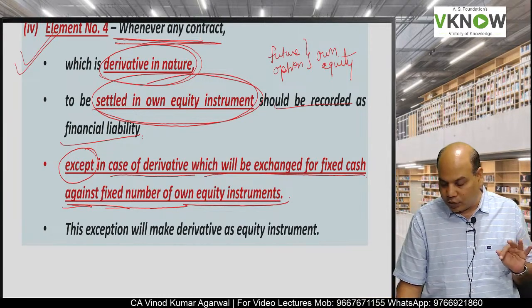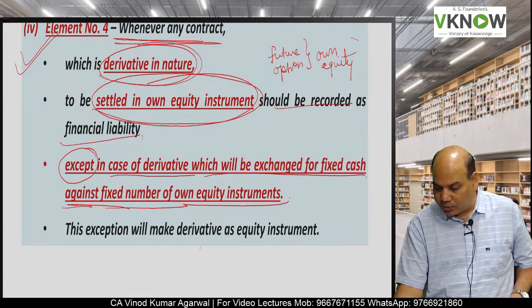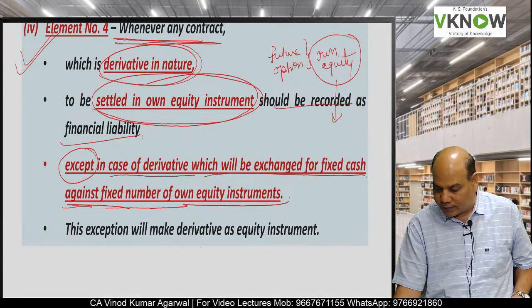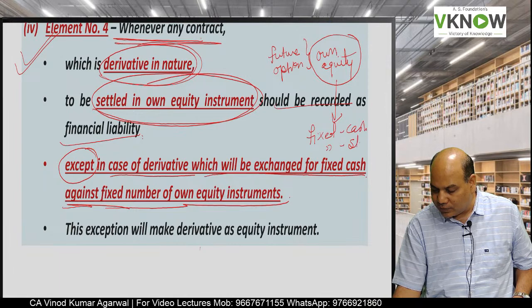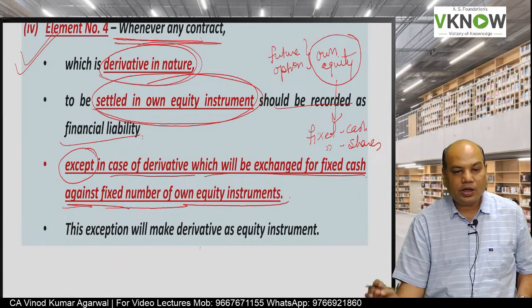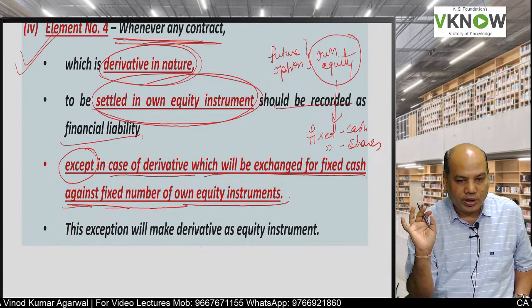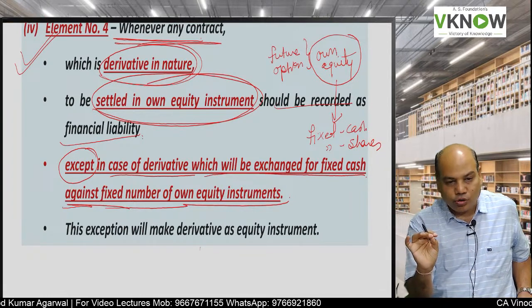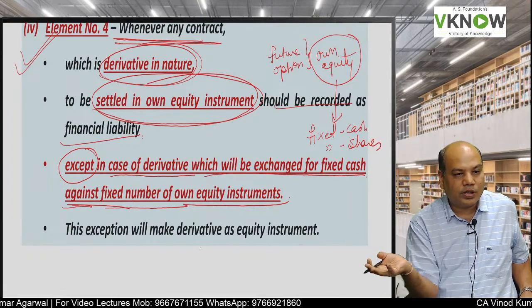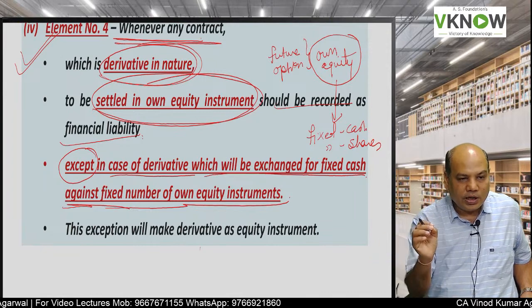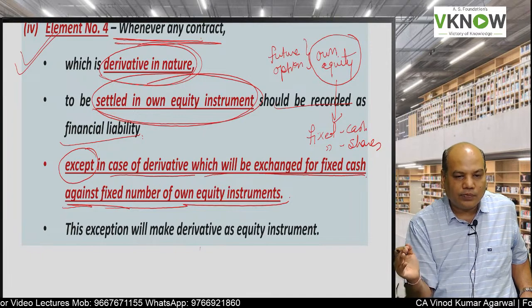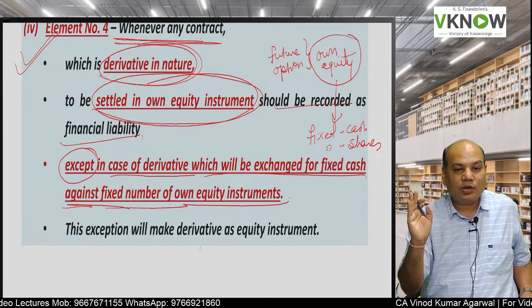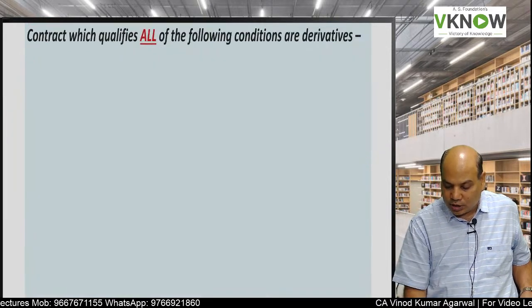So a derivative contract which will be settled in own equity instrument where a fixed amount of cash will be exchanged against fixed number of shares, then this will be equity instrument. But if there is a fixed amount of cash and variable number of equity shares, or fixed number of shares against a variable amount of cash, then that will be treated as a financial liability.